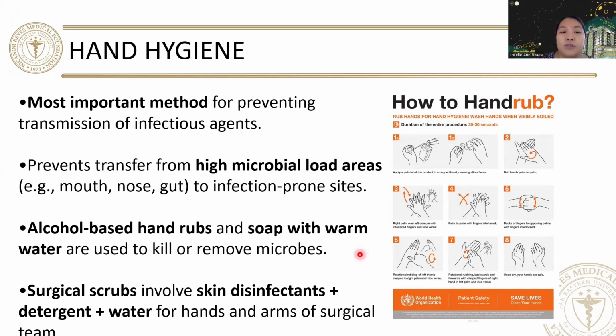Alcohol-based hand rubs or soap with warm water are used to kill or remove microbes. Surgical scrubs involve skin disinfectants plus a detergent plus water for hands and arms of the surgical team prior to surgery. So again, the recommended duration of treatment during hand washing is 20 to 30 seconds.